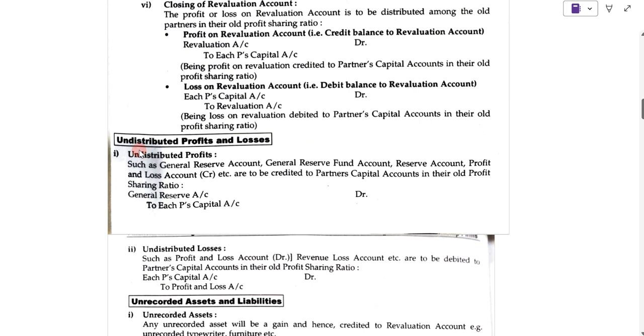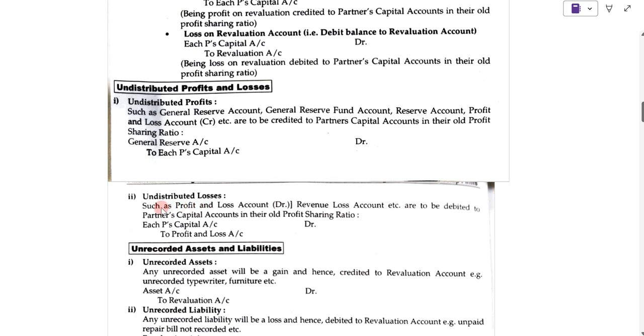Now there are some undistributed profit and loss. Suppose there is undistributed profit, then in that case it is to be credited to partners' capital account in the old profit sharing ratio. The entry will be reserves account debit to each partner's capital account. Suppose there are undistributed losses, they are to be debited to the partners' capital account in the old profit sharing ratio. The journal entry will be each partner's capital account debit to profit and loss account credit.